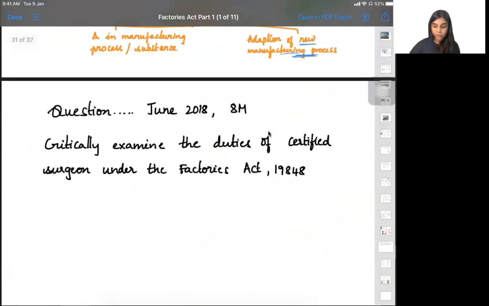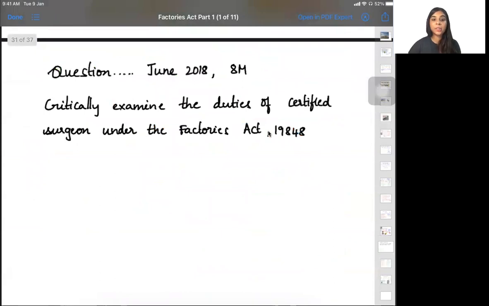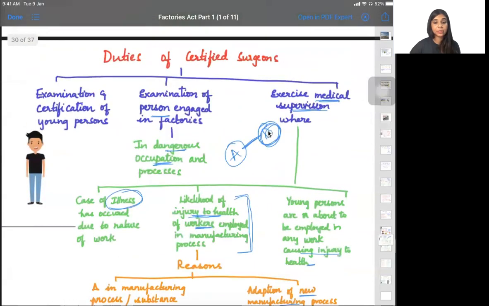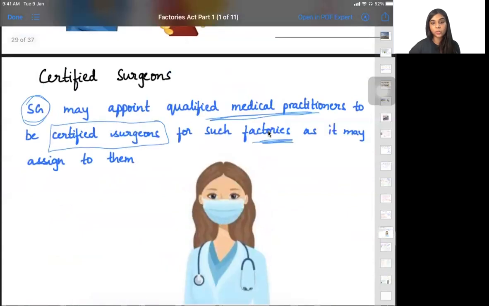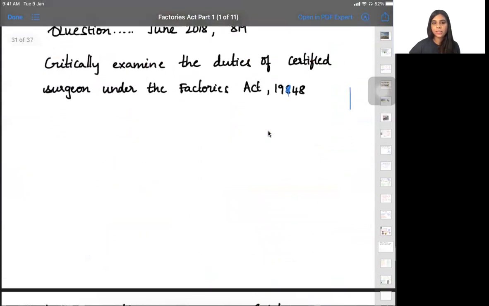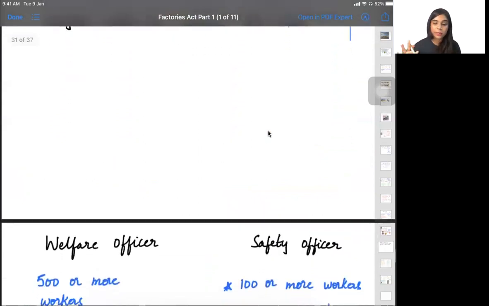Okay. Next, this was the question that is asked. Critically examine the duties of certified surgeon under the Factories Act 1948. So you can see we have just studied about the duties of the certified surgeon. All these points you will have to cover in order to get 8 marks, and you will also have to write about who appoints the certified surgeon or how are they appointed. So that is about this particular concept. Is it clear? Yes, ma'am.